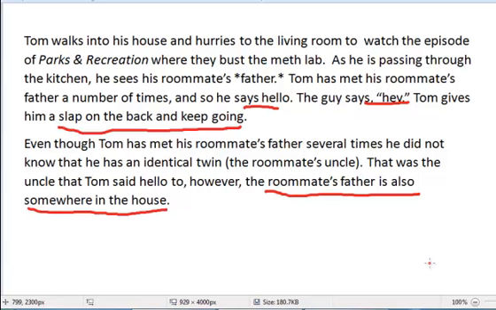And here it might be helpful to think about what we would say if Tom knew that the roommate's father has a twin brother. So if Tom knew that there are two identical twins, obviously it is two, if Tom knew that there are identical twins running around, sometimes coming to his house, maybe sometimes he sees them other places, but if he knew that there were these two identical twins,